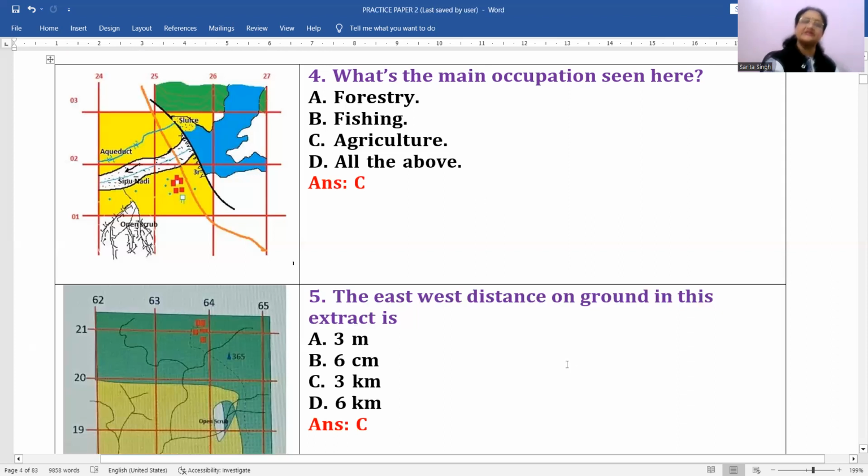Next question is: east west distance on ground in this extract is. East west distance, what does that mean? From like 65 to 62. The easternmost, you can say the easting or the grid line is 65 and westernmost is 62. So the distance on ground between these two is how much?